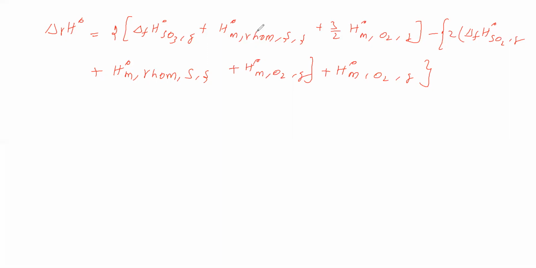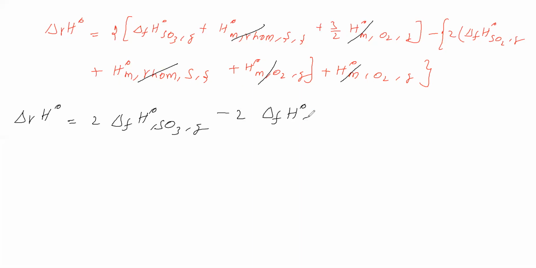H naught M rhombic sulfur is here and here, so cancel. H naught M O2 gas is here and here also, so we will cancel it. What is the remaining? Delta r H naught is equal to 2 into delta f H naught SO3 gas minus 2 into delta f H naught SO2 gas.